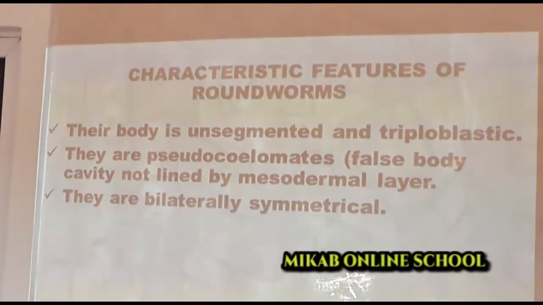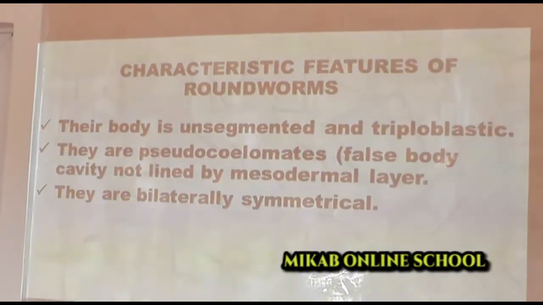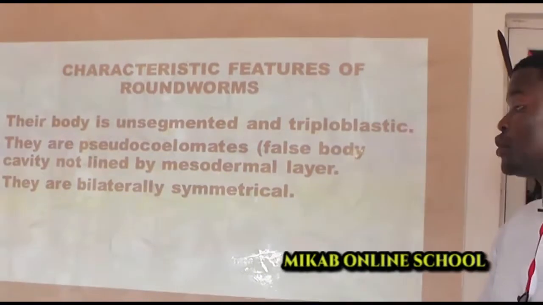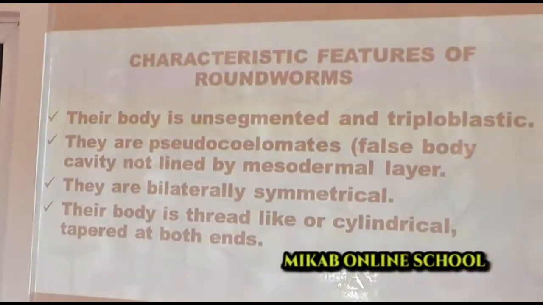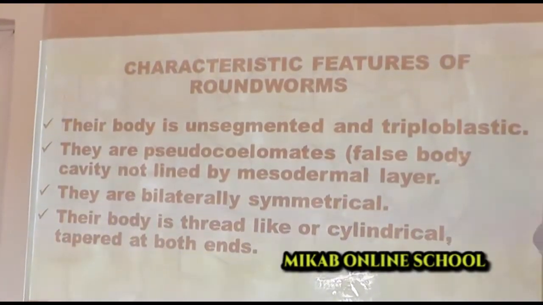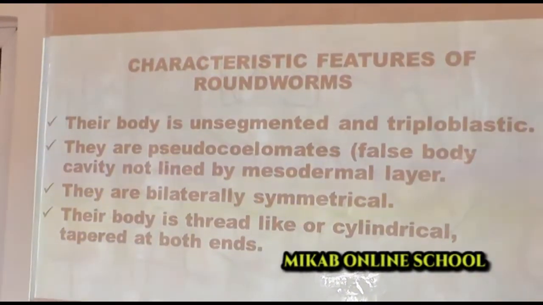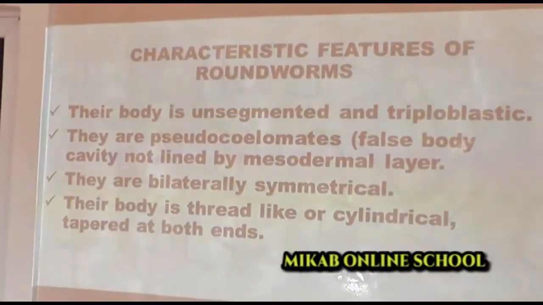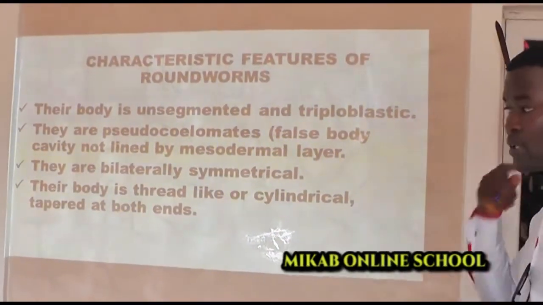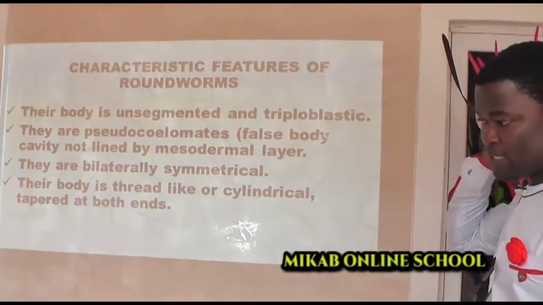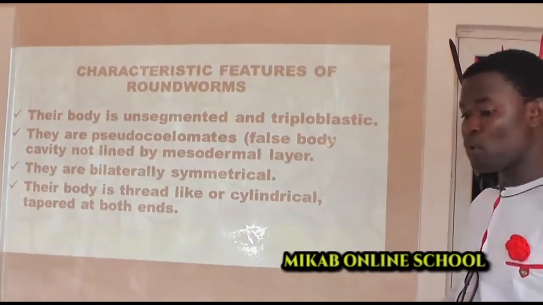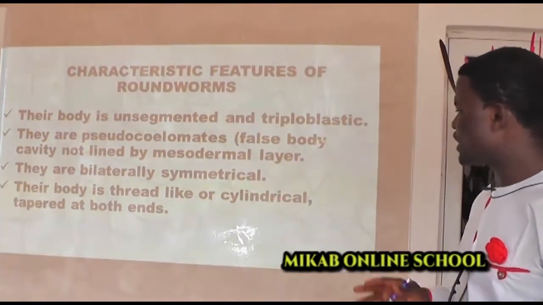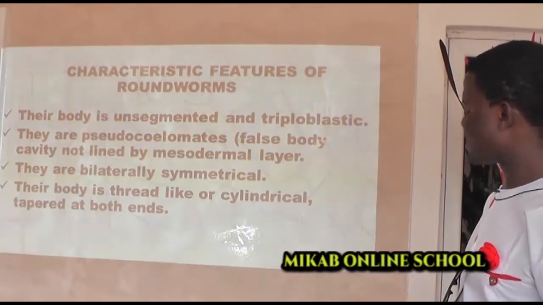We have explained this one before. Their body is also bilaterally symmetrical, meaning we can actually divide their body into two equal halves. When you see them, unlike the tapeworm, the body of which looks flattened like a tape, the kind of tape used by tailors or people who measure with long tape, so these animals called Platyhelminths look like that.